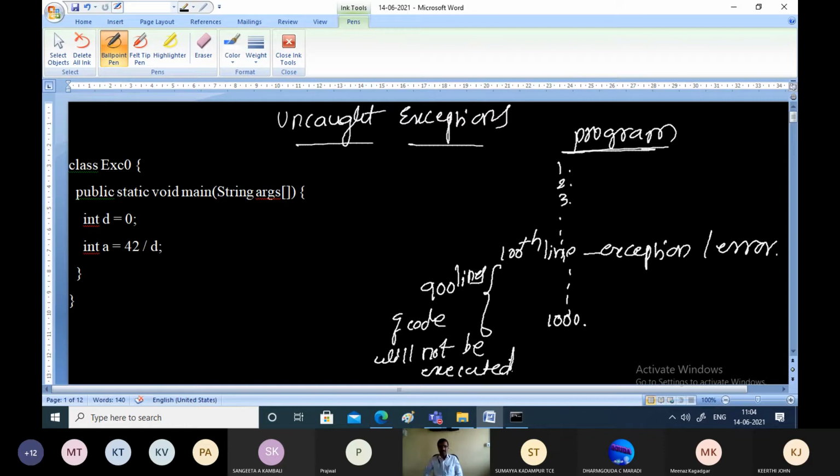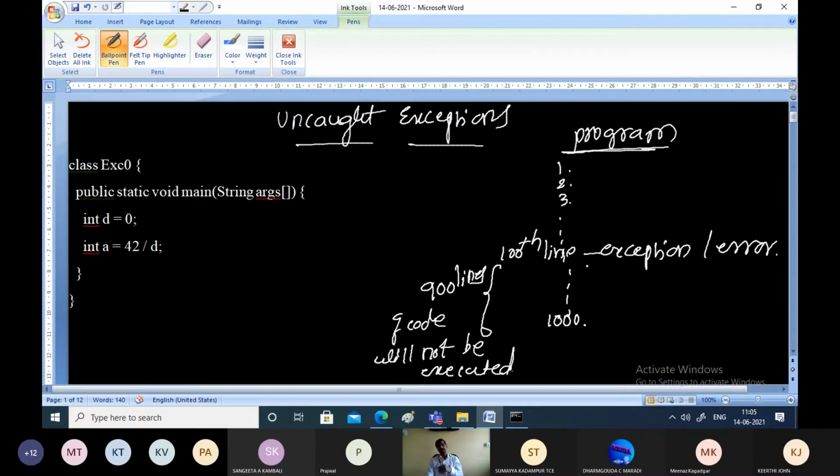That means there is an exception, there is an error. If you are not writing a solution for that, now whenever there is an error at the 100th line, there are two possibilities. You can write a solution in such a way that out of these 1000 lines, if there is an error in any one of the lines, that must be solved by some solution. You must write one code for that.